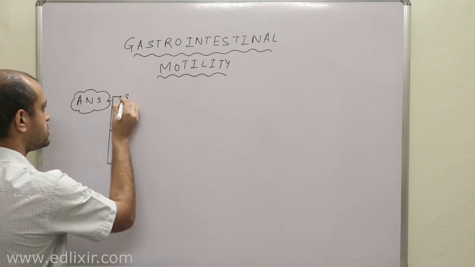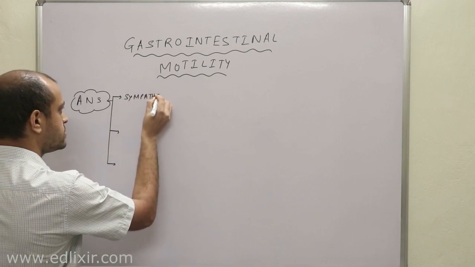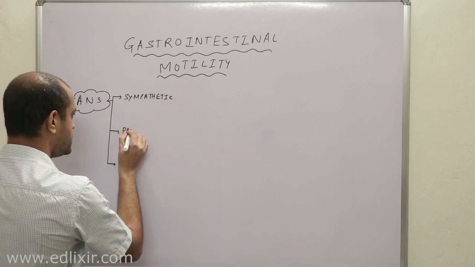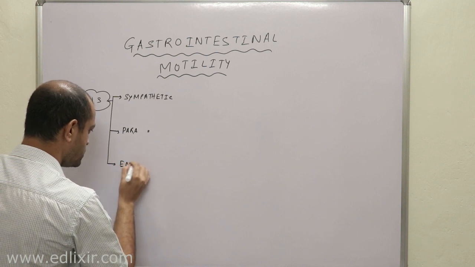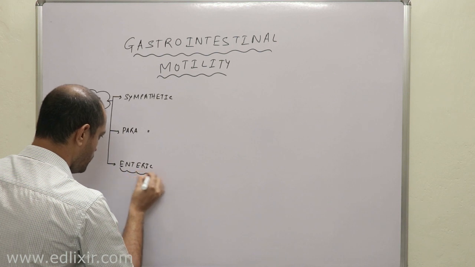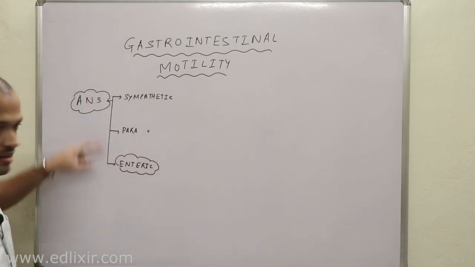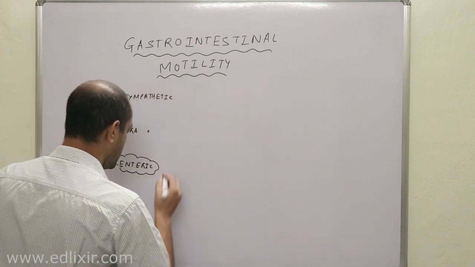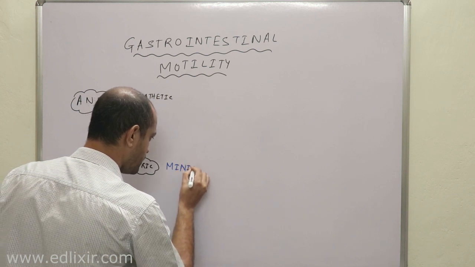That is sympathetic, parasympathetic and enteric nervous system, right? Now listen with all your attention. We will now be talking in detail about this enteric nervous system, because this enteric nervous system is called the mini brain.